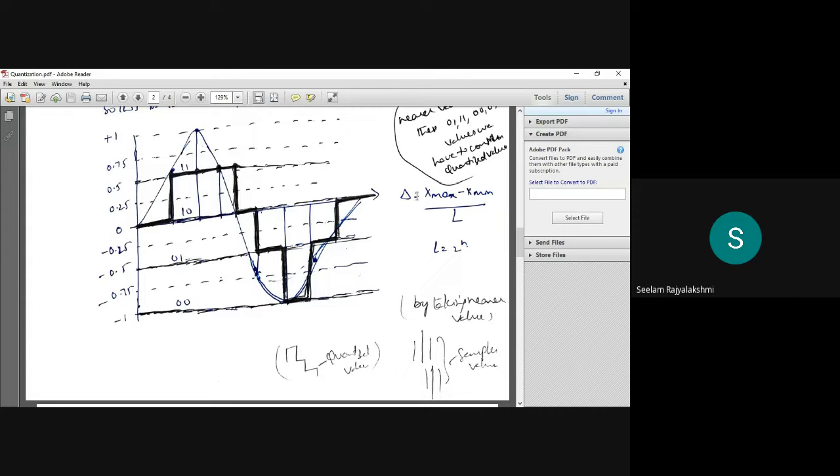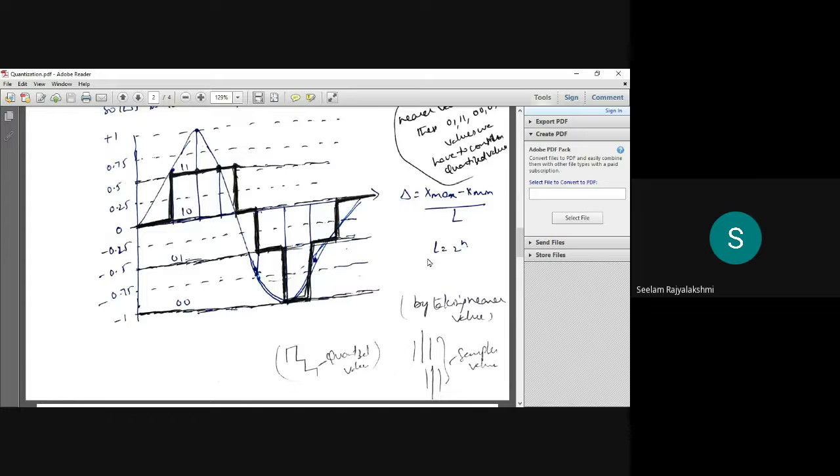Now let us see the delta value, the step size, which is x maximum minus x minimum by L, where L equals 2 power n. If we consider n value 2, that means 2 power 2 equals 4 levels. So n is equal to 2 bit.